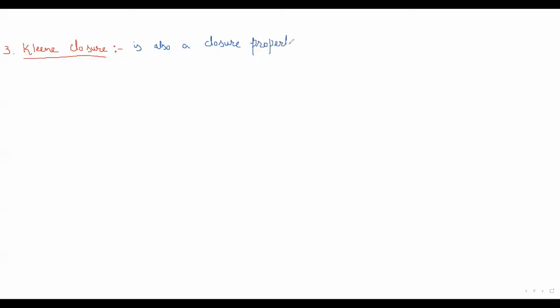Or in other words, I can write that context-free languages are closed under Kleene closure, or we can say star operation. This is also called a star operation.